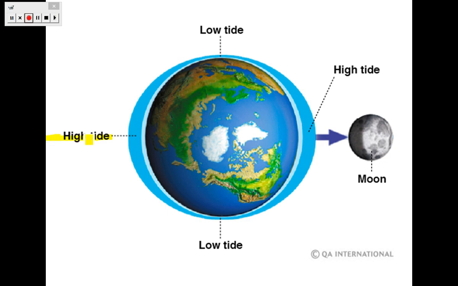Also on the other side here. So on these two sides, there is a rise in the level of the water at the shores. But what about here, the north and south? They are away from the moon, so the water is falling. So that is the meaning of tides that are caused by the moon.